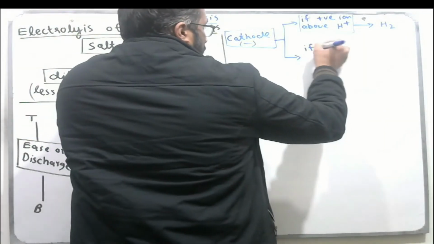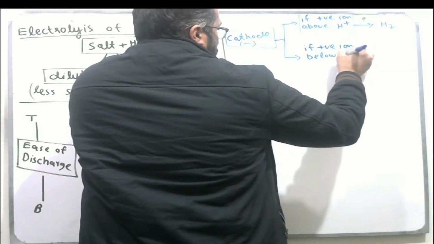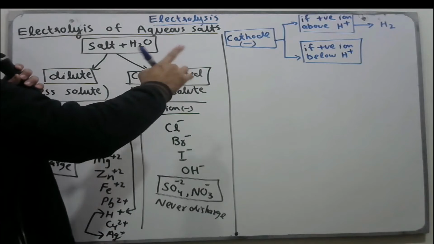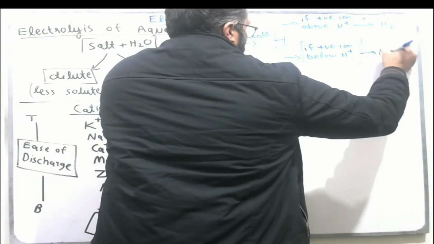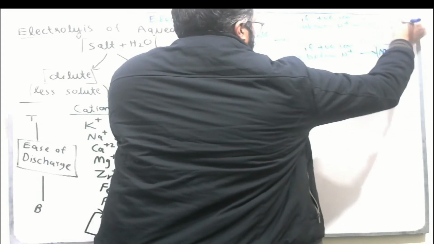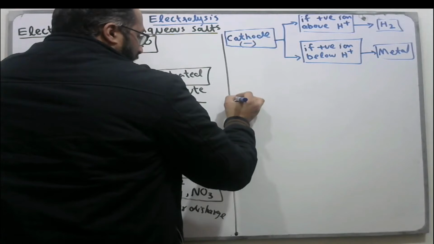If positive ions are below hydrogen, meaning metal ions like copper or silver, they discharge at the cathode and your product is the metal, not hydrogen. So this is a very simple and very important concept for the cathode. Now let us discuss the anode.